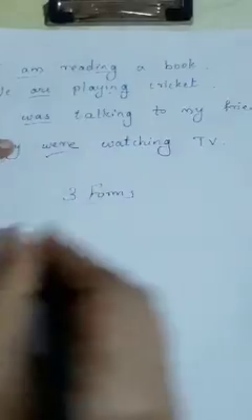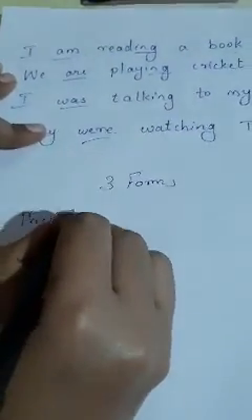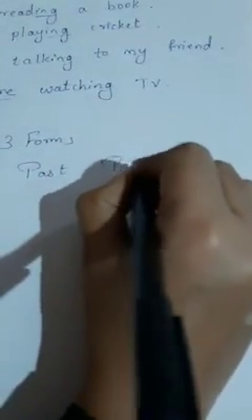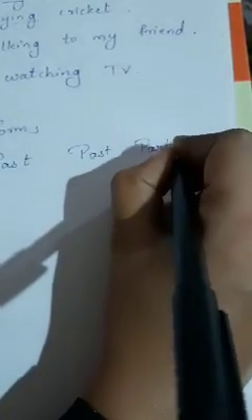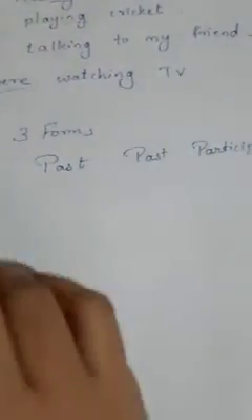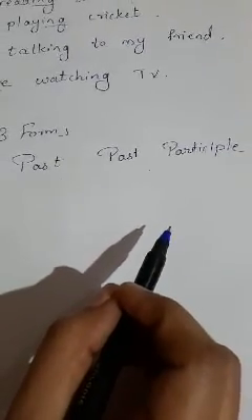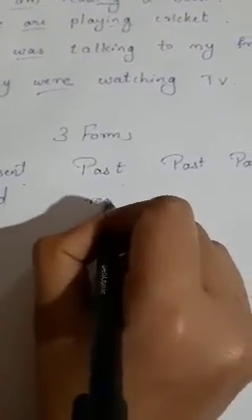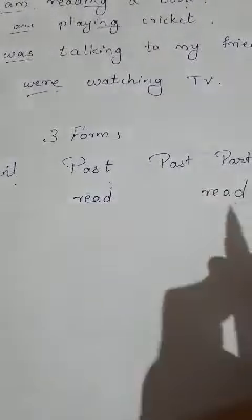A verb has mainly three forms: present, past and past participle. These are the three forms of verb, like read, read, read, play, played, played. These are the three forms of verb.